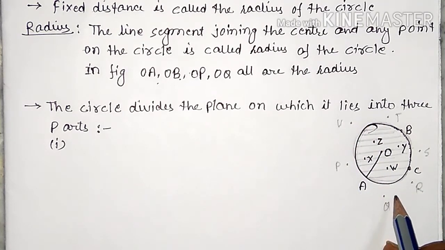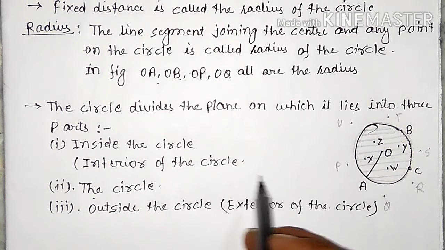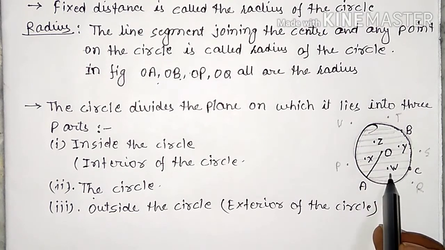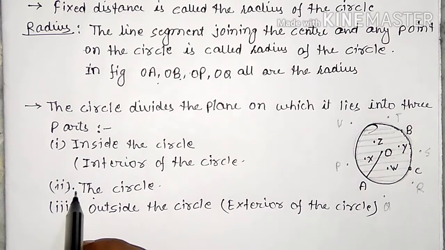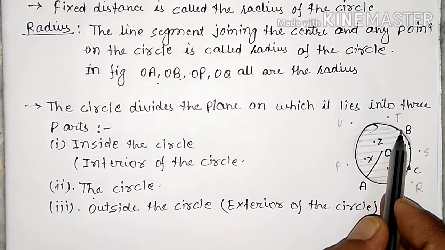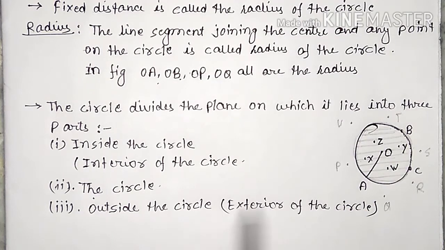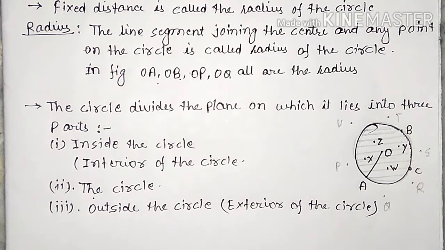We can say it is also the exterior of the circle. Inside the circle or interior of the circle: which points are on the interior of the circle? Z, W, X, Y. All are the interior of the circle. And on the circle, point A, point C, point B lie on the circle. And outside the circle, points P, Q, R, S, T, U. All these points lie outside the circle.